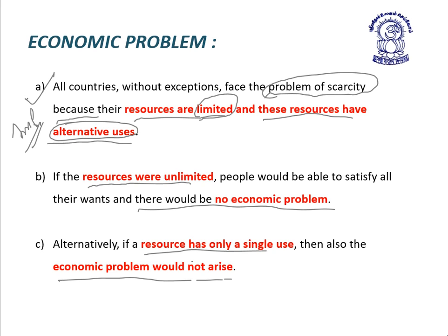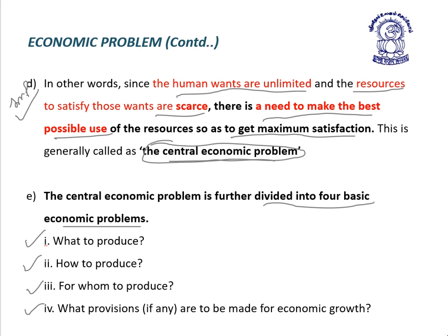First, the problem of scarcity arises in all the countries over the world because resources are limited and have alternative use. If resources are unlimited, there is no economic problem. And if resources have a single use, then also there is no economic problem. Then human wants are unlimited, resources to satisfy these wants are limited, so there is a need to make best possible use and to get maximum satisfaction.